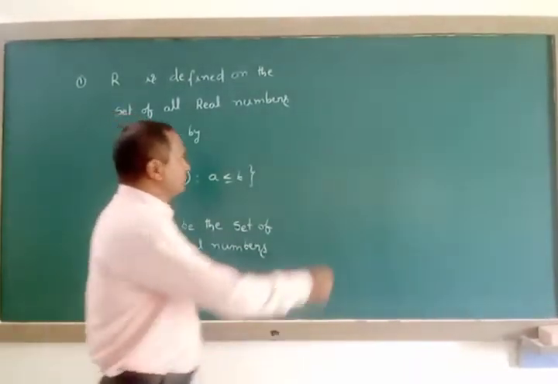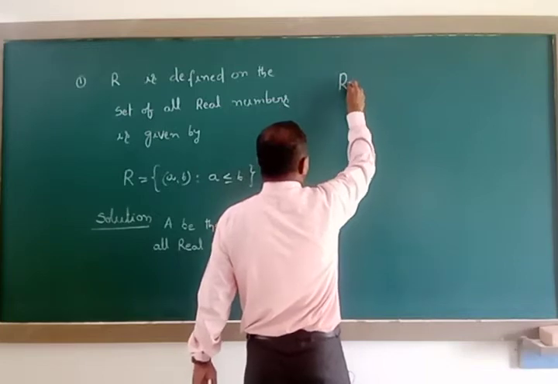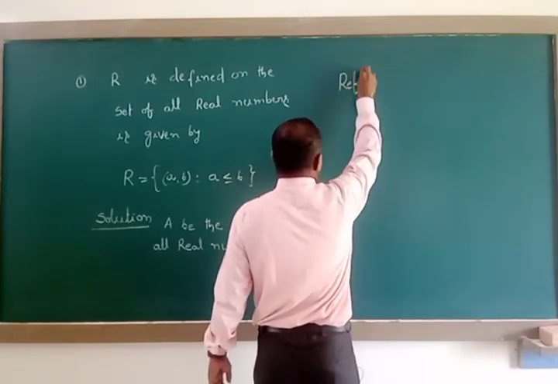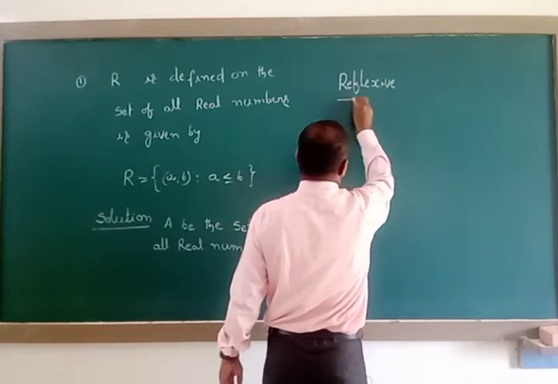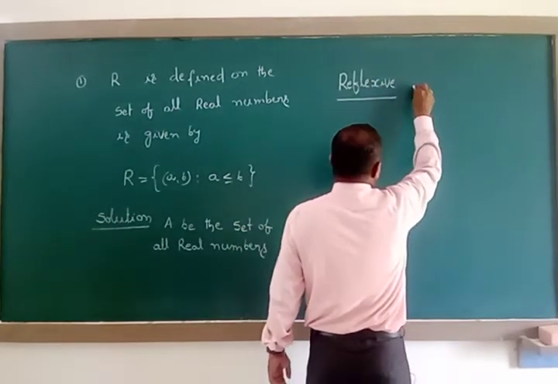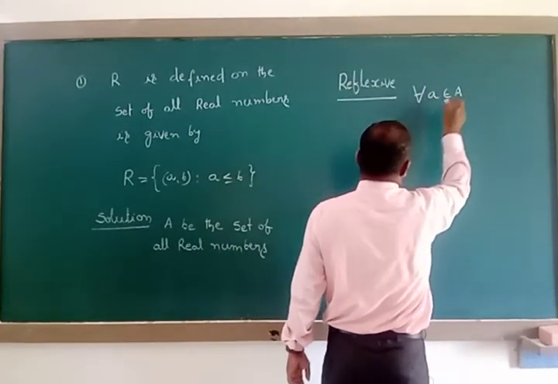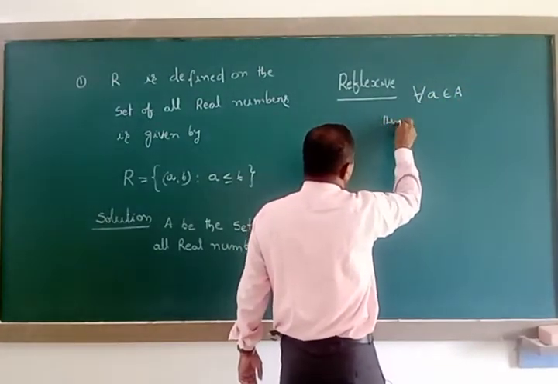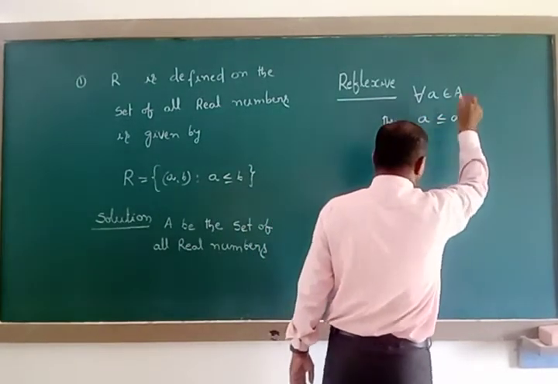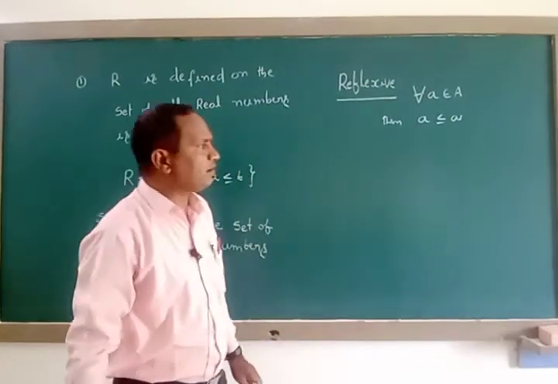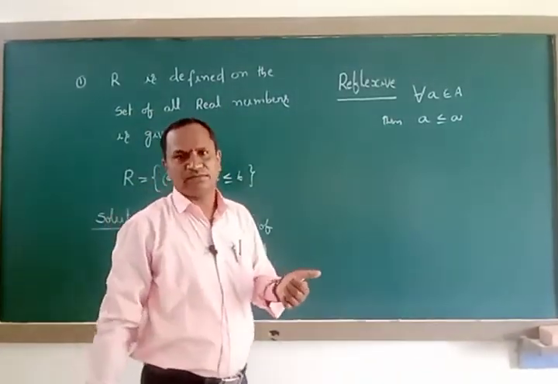Now, whether it is forming reflexive or not, let us check here. Reflexive: for all small a belongs to capital A, then a is less than or equal to a, we can write. Less or equal means any one condition must be satisfied.